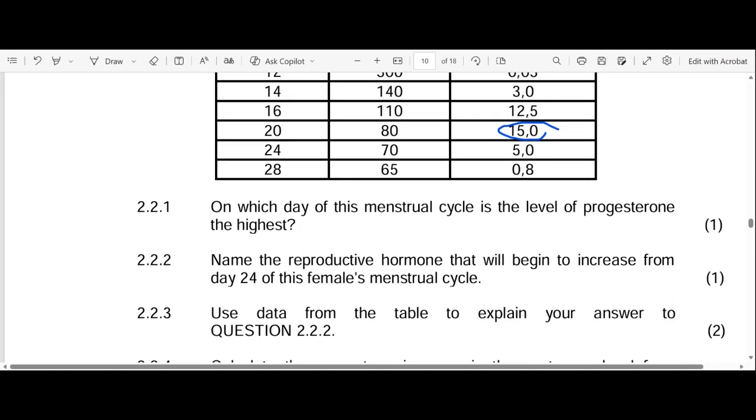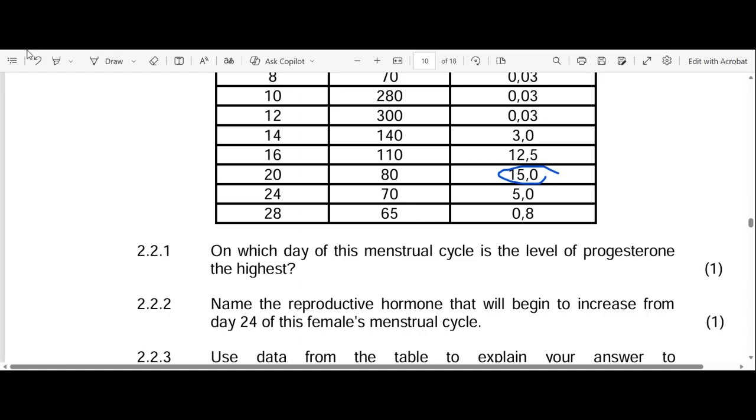So from day 24, as we study this table, we can see that the levels of progesterone are decreasing, from 15.0 to 5.0, then eventually 0.8. So when the levels of progesterone go down, which other hormone increases?